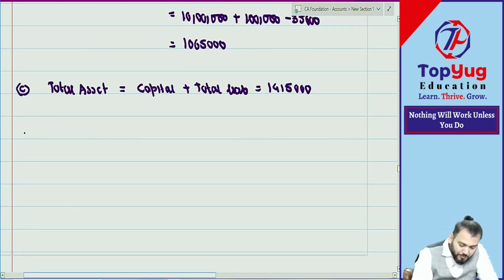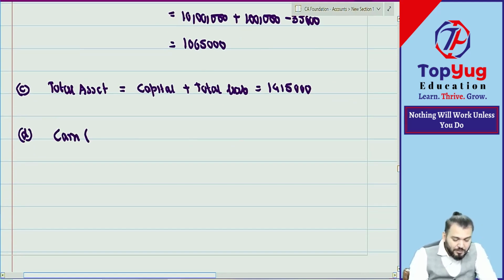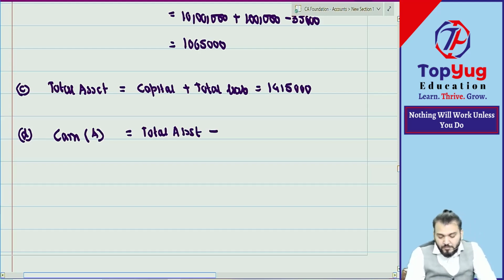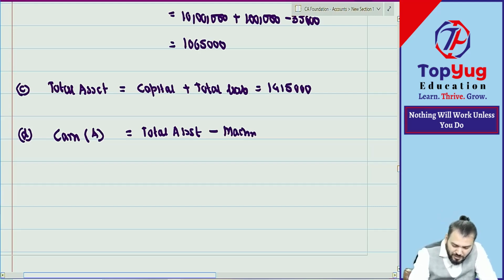Then we'll find out point D, cash. Cash, what is the letter? A. So we'll say total assets minus machinery, minus bank, minus inventory, minus trade receivable.